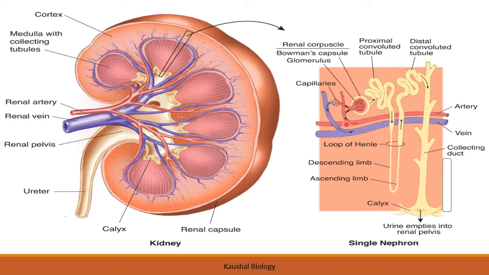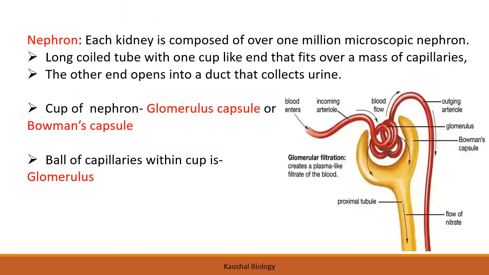Artery brings impure blood. It is getting filtered in the nephron, and that blood is coming out from this vein. Okay. Now how does this filtration take place? We will see these things in detail with the different steps. So nephron. Yes, just now we were talking about the nephron.